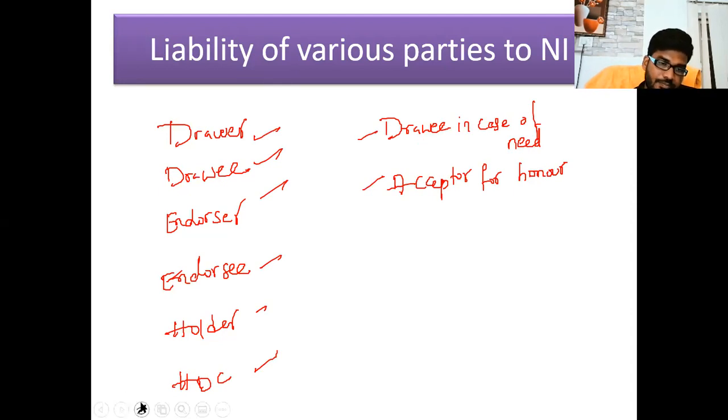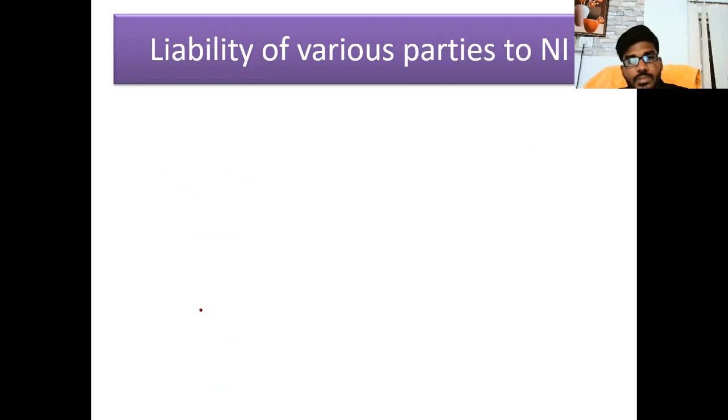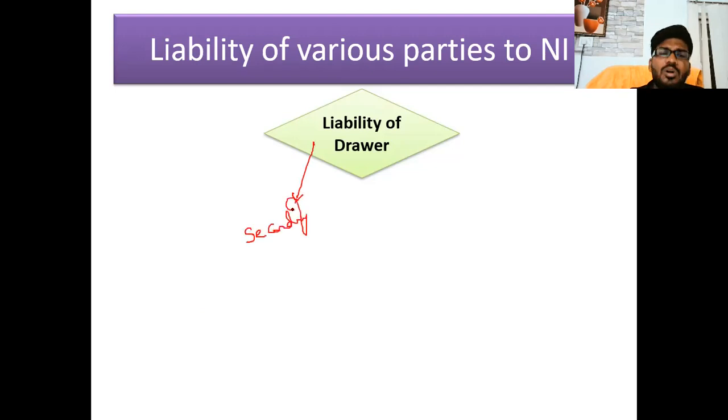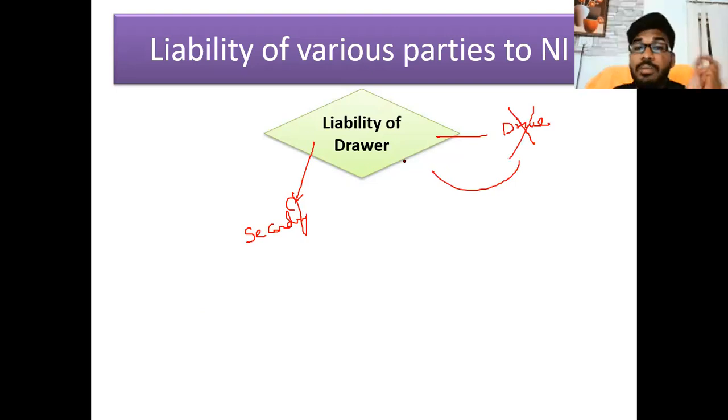Okay, listen. Liability of the drawer. Generally, the drawer's liability is a secondary liability. Why? Because first of all, the drawee is liable. If the drawee fails to pay, then you can demand from the drawer. The drawer's liability is primary when the drawee has not accepted, and secondary when the drawee has accepted.